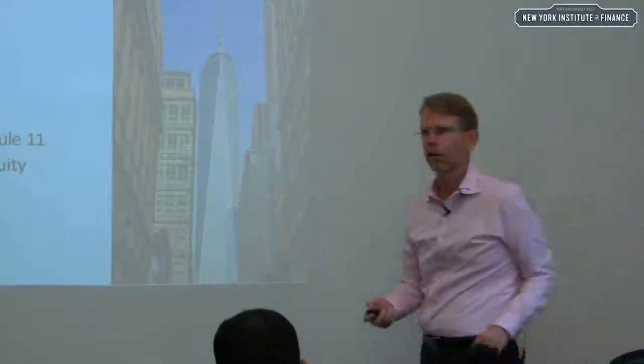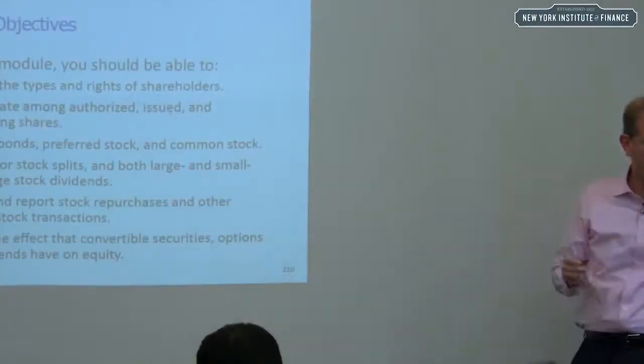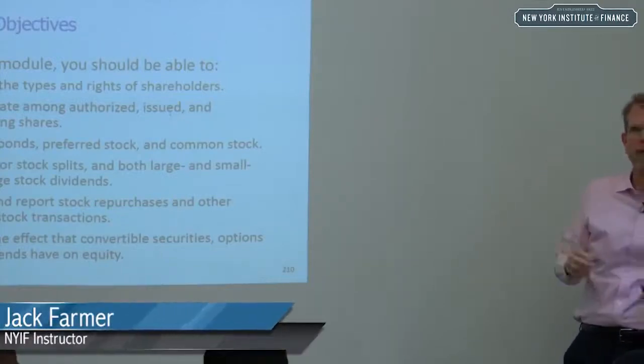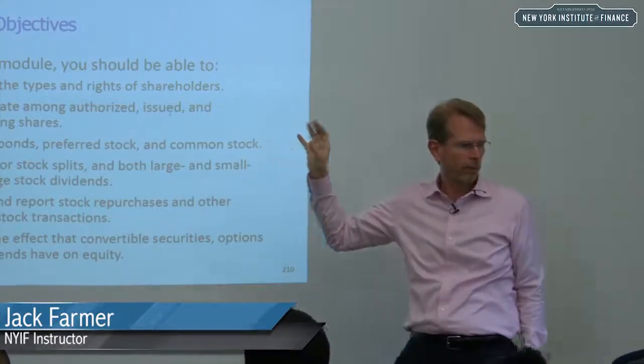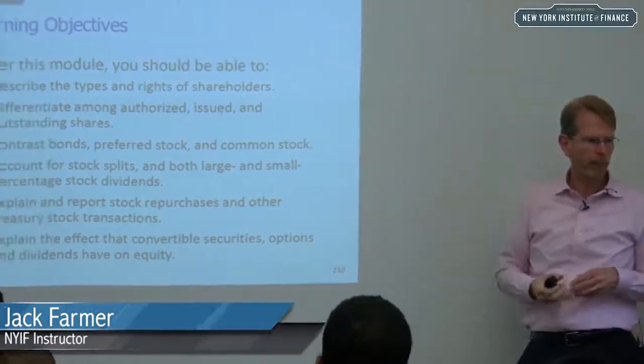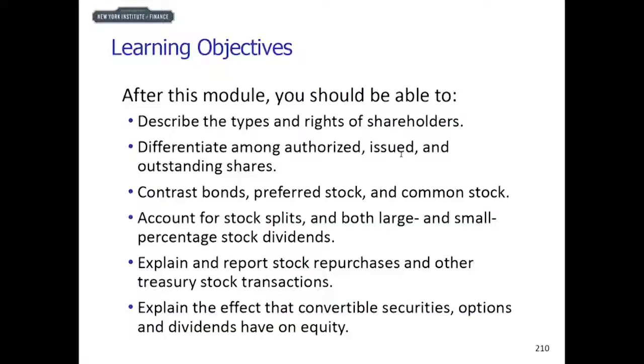All right, so now we're going to talk about equity and how equity is accounted for. In this, we're going to look at the different types of shareholders that you can have and what their rights are. We're also going to differentiate between authorized, issued, and outstanding. This is an area of confusion for a lot of people, because if you look at an annual report, there'll be number of shares authorized in that, number outstanding, number issued, so we'll talk about that.